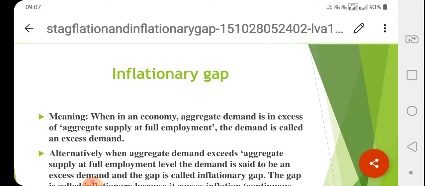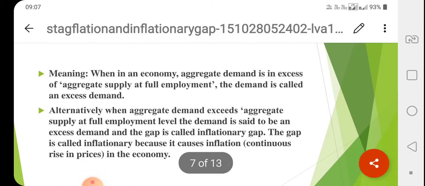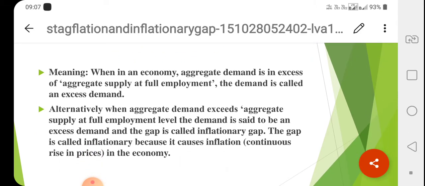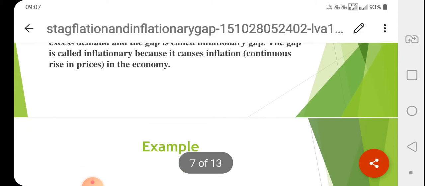Alternatively, when aggregate demand exceeds aggregate supply at full employment level, the demand is said to be an excess demand and the gap is called inflationary gap, because it causes inflation in the economy. So whenever aggregate demand exceeds aggregate supply at full employment level, there is an excess demand, and the gap is called inflationary gap.